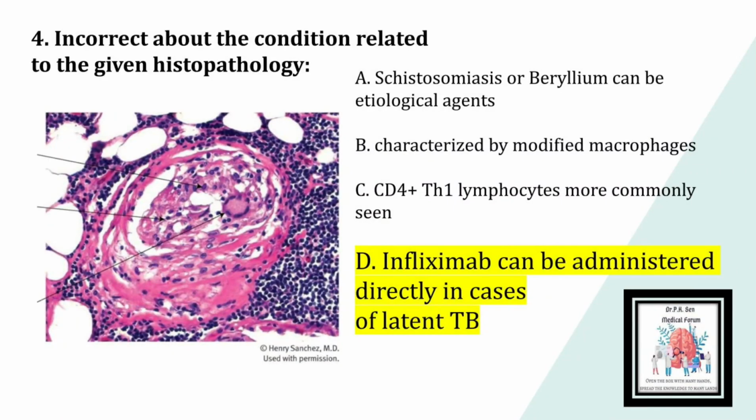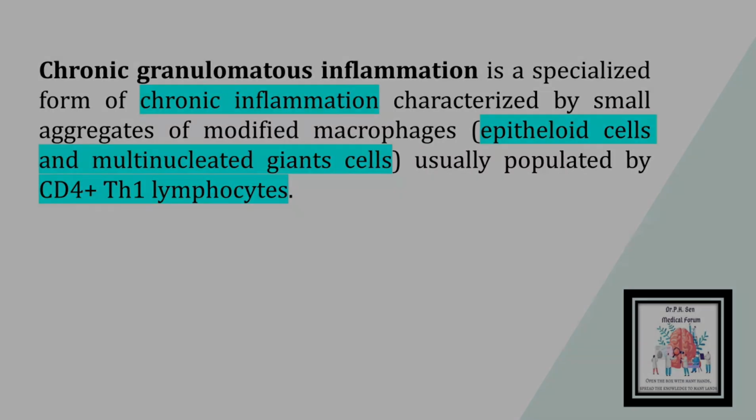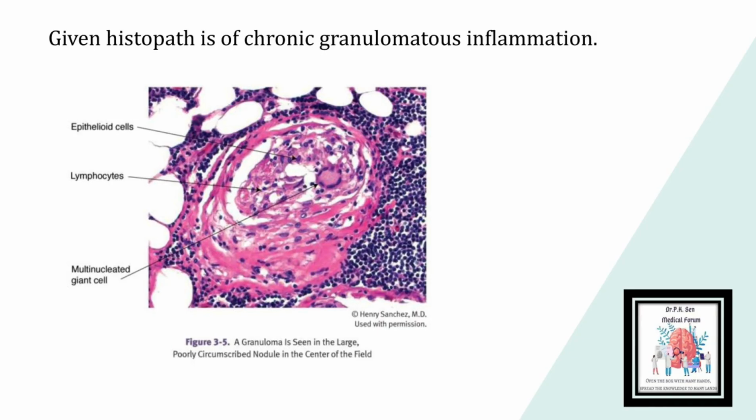The answer for this question is Option D. Infliximab can be administered directly in cases of latent TB. Given histopath is of a chronic granulomatous inflammation. Chronic granulomatous inflammation is a specialized form of chronic inflammation characterized by small aggregates of modified macrophages like epithelioid cells and multinucleated giant cells, usually populated by CD4 plus Th1 lymphocytes. Composition of a granuloma is visible on your screens in the form of a well-labeled diagram.